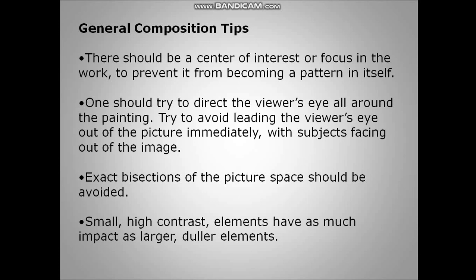General composition tips. There should be a center of interest or focus in the work to prevent it from becoming a pattern in itself. One should try to direct the viewer's eyes all around the painting. Try to avoid leading the viewer's eyes out of the picture immediately, with the subject facing out of the image.